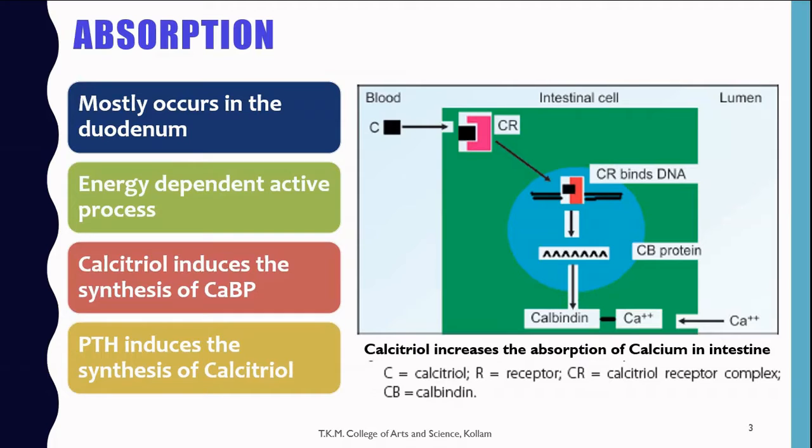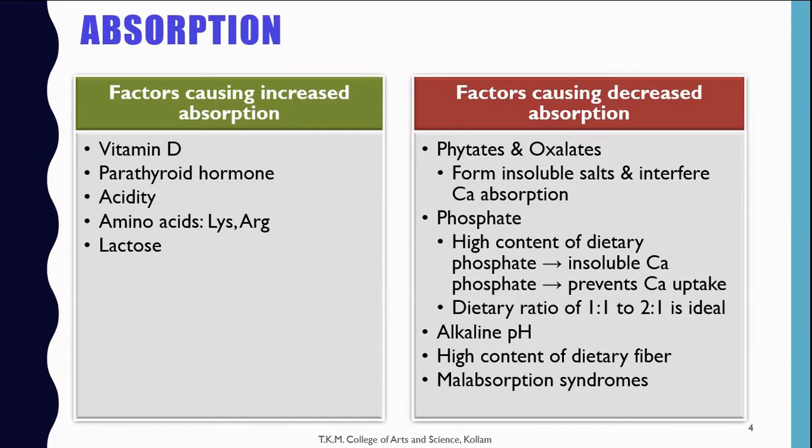Parathyroid hormone induces the synthesis of calcitriol. Thereby, it can also increase the absorption of calcium from the intestine. The factors causing increased absorption are vitamin D, parathyroid hormone, acidity, amino acids like lysine and arginine, and lactose. The factors causing decreased absorption are phytate and oxalates. These phytates and oxalates form insoluble salts and interfere with calcium absorption.